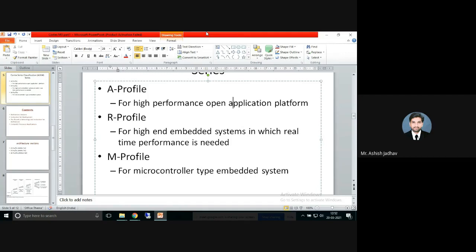Right. So this is all about the Cortex series classification of ARM. In the next lecture, we will discuss ARM Cortex M series. Right. So we will be focusing on this M series. We will talk about this M profile and the different devices which are present for the Cortex M series in the next lecture.